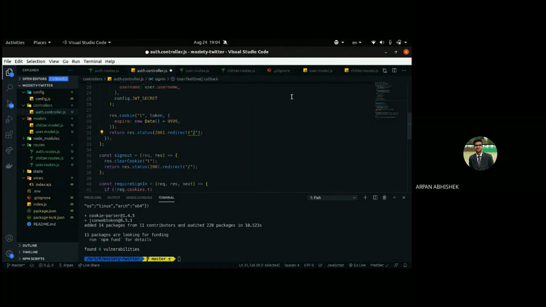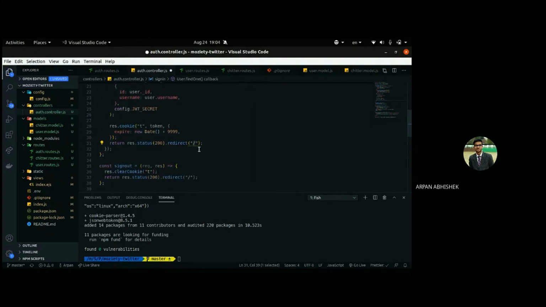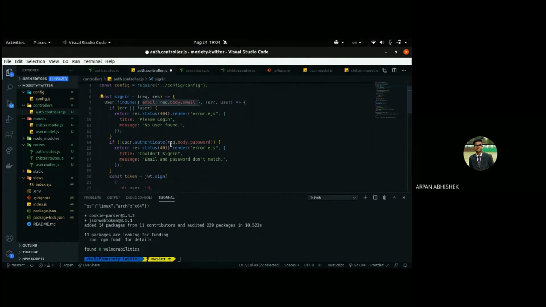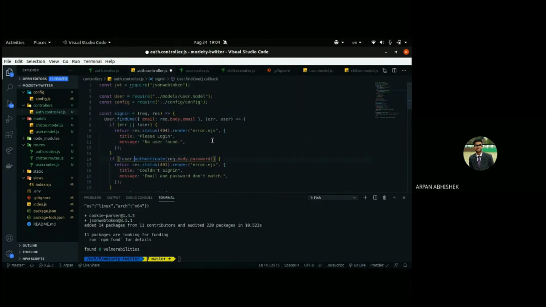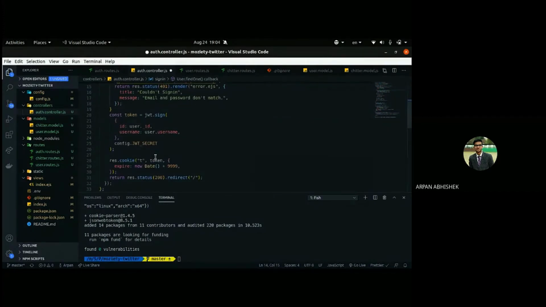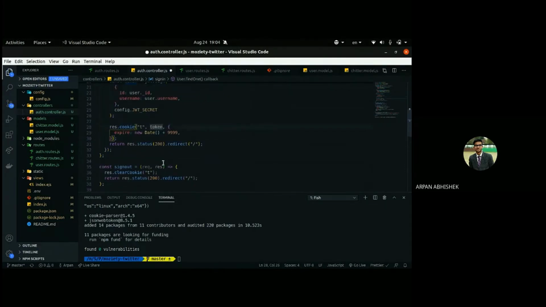Right? So that's how the whole sign-in process works. First, we check if the user with that email exists. If it does, we'll authenticate the password using the authenticate method on the user model. Next, if both are true, we'll just generate a token, save it inside the cookie, and redirect to the slash.